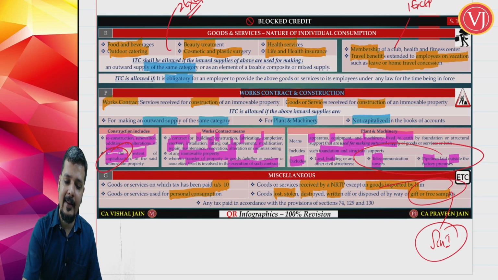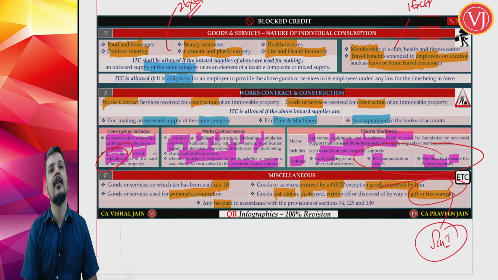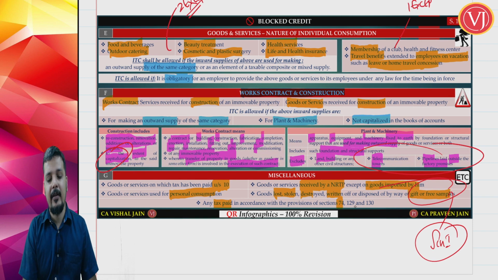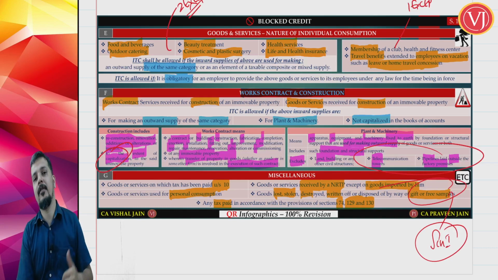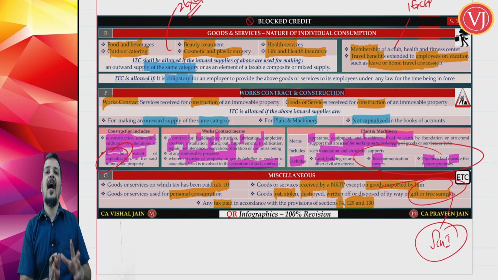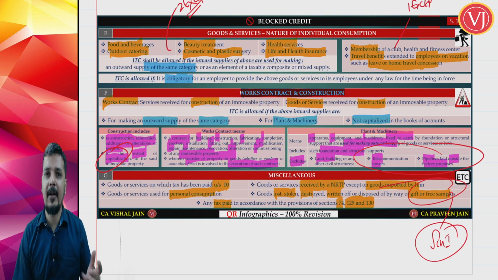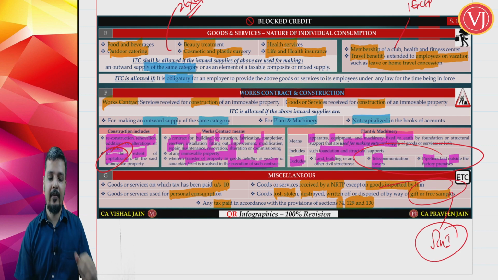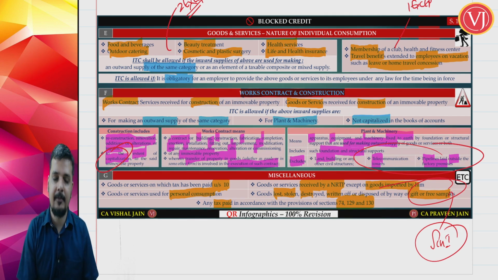Right. And the next point, you are talking about any tax that is paid due to fraud. What are the fraud cases that they have mentioned here? Section 74, which is a fraudulent case. Section 129 and 130, which generally happens when the goods are in transportation. Again, a fraudulent case. Not generating e-way bill properly is one of the examples. Right. So if tax is paid under section 74, section 129, section 130, fraud cases, you have done some malpractice, then the opposite person, the recipient, cannot take the credit. So if the supplier has paid tax as per section 74, 129 and 130, the recipient cannot enjoy the input tax credit. Right.